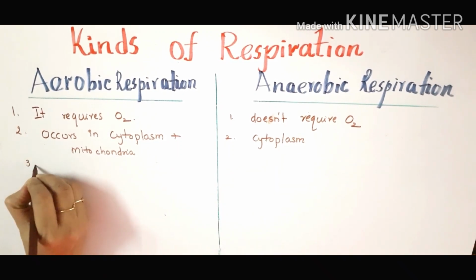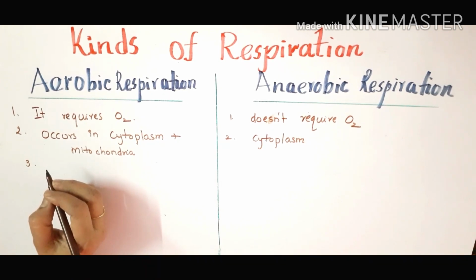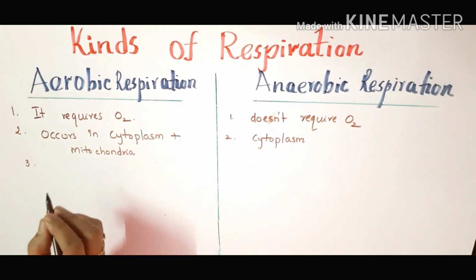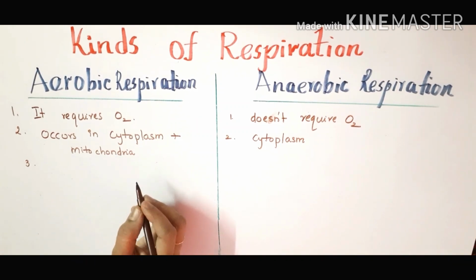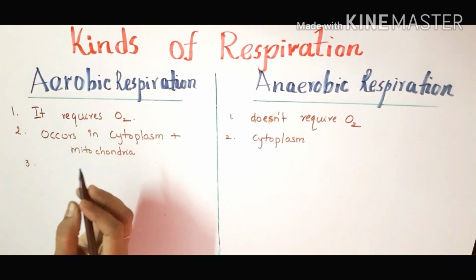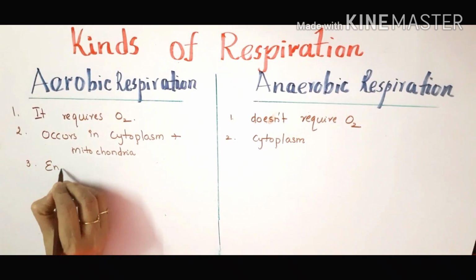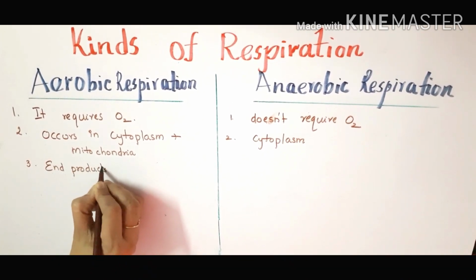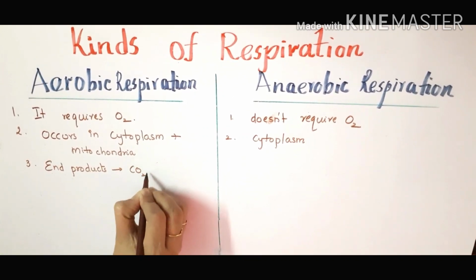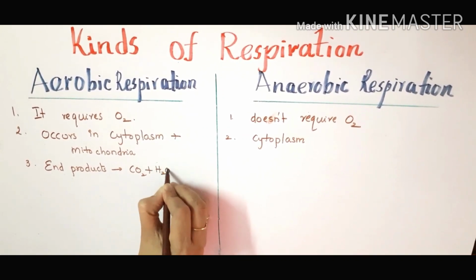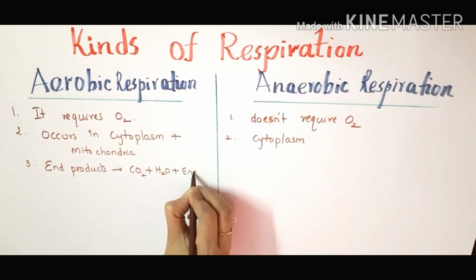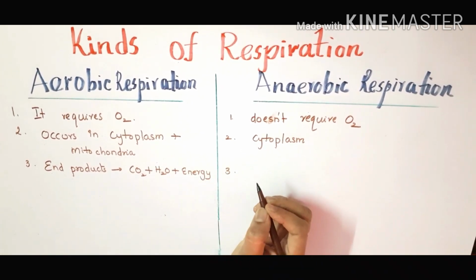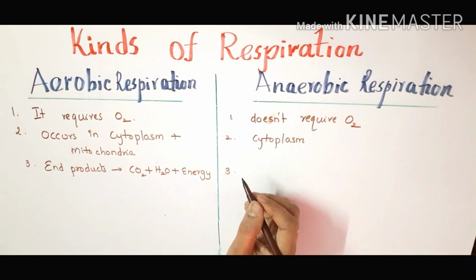Third point, what are the end products of aerobic respiration? Already you know that during respiration, carbon dioxide and water are formed. So during aerobic respiration, the end products are carbon dioxide, water and energy. What about the end products of anaerobic respiration?